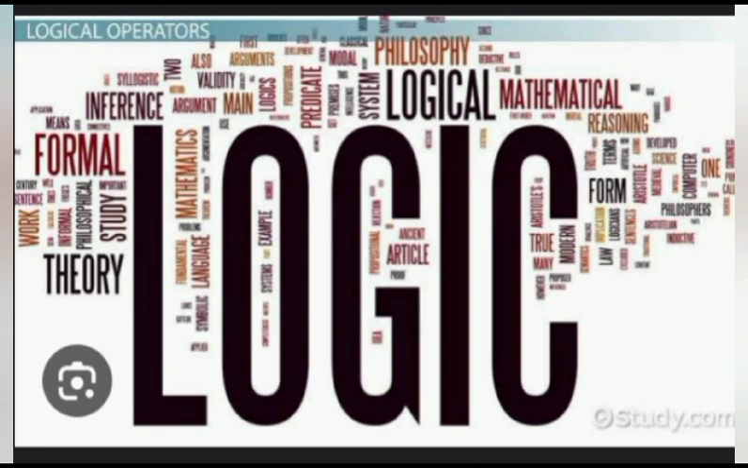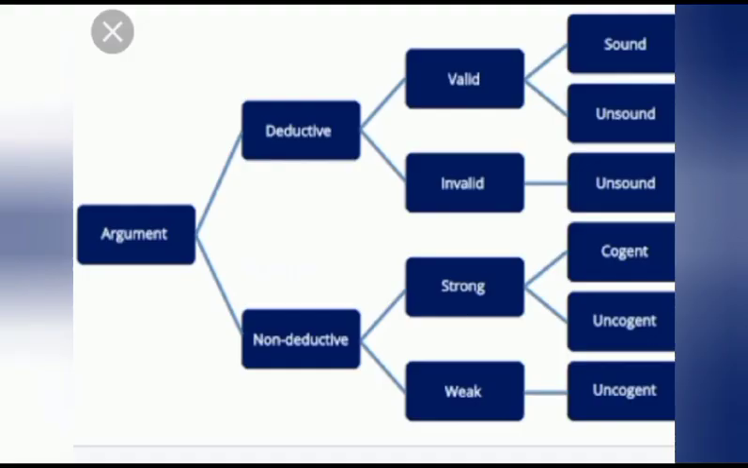So look at this example of a weak non-deductive argument. It is weak. Now, Lynette is a woman. Some women like poetry. Therefore,